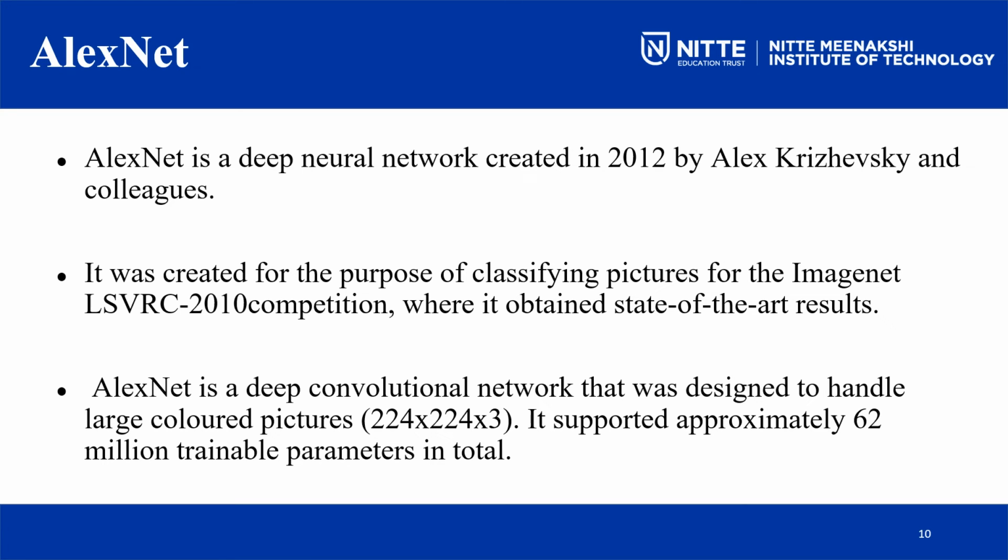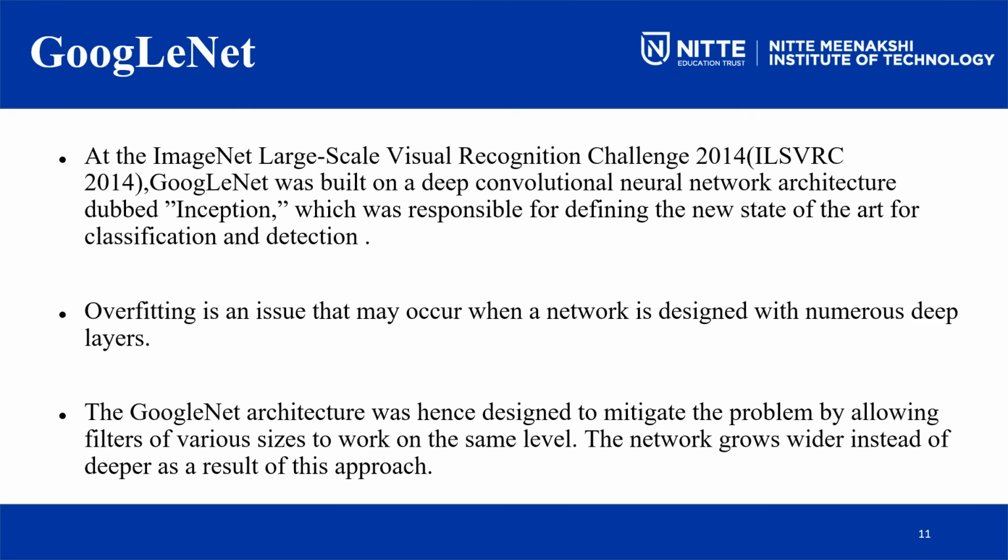For now, we have considered the comparison of results between AlexNet and GoogleNet. AlexNet is designed to handle large colored images of dimension 224 by 224 by 3, and it supports approximately 62 million trainable parameters, which we have already seen. Coming to GoogleNet, it is what we had as the Inception model, which is now referred to as GoogleNet.